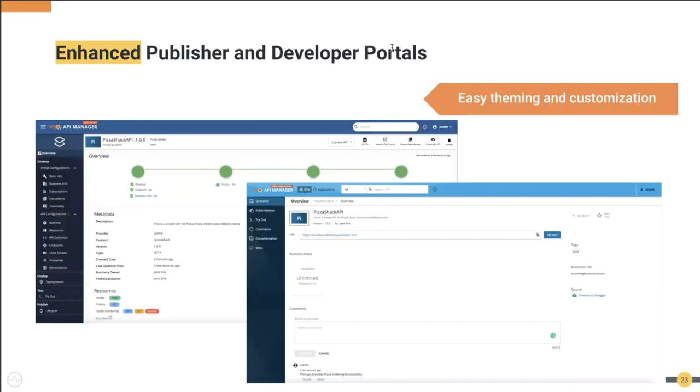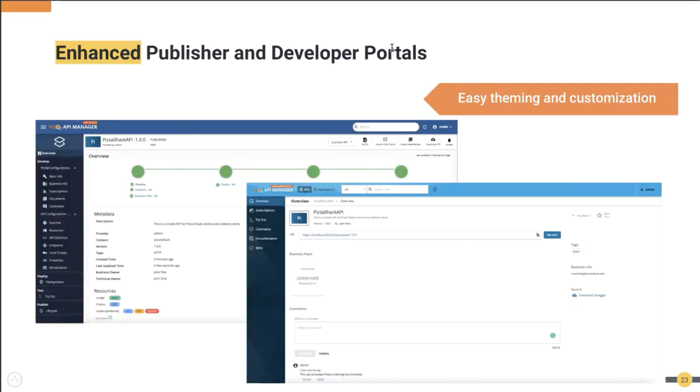The idea is that on the publisher side, we have structured flows to route the user to a specific flow: develop, deploy, test, and publish. So you start with API development, then you deploy your API into runtime, then you test that flow, and finally you publish your API. That is the user journey on the publisher side, so we have restructured and reordered some of the UI components to cater to this.